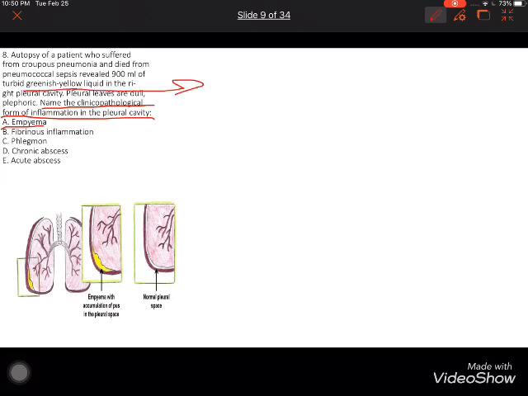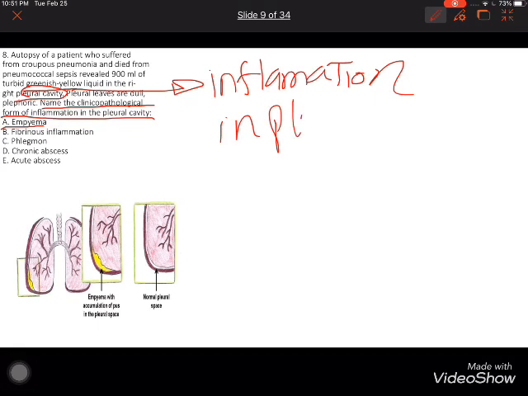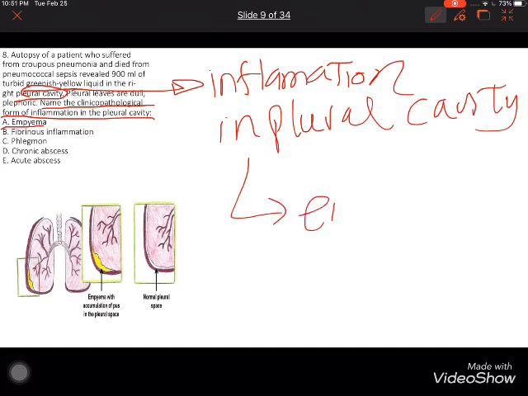This word refers to inflammation. Okay, and we will refer to where this inflammation happens, in the pleural cavity. That means inflammation in the pleural cavity, it is empyema.